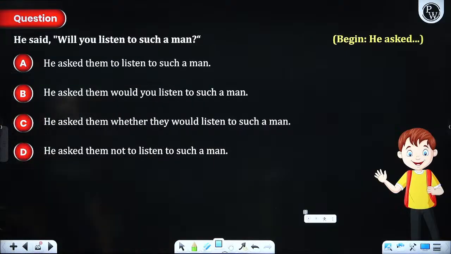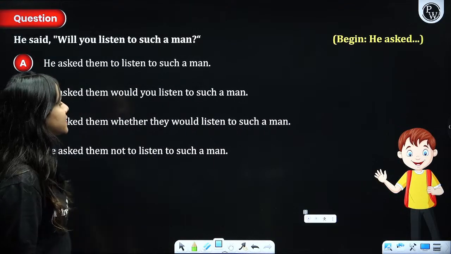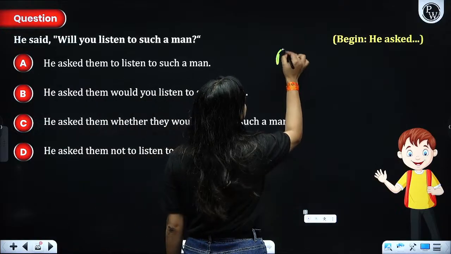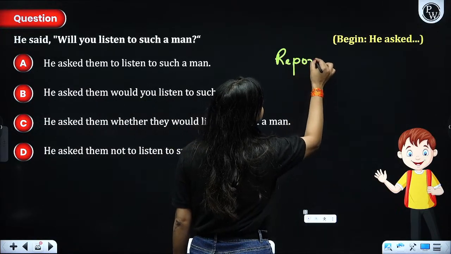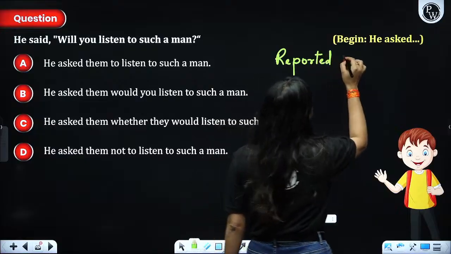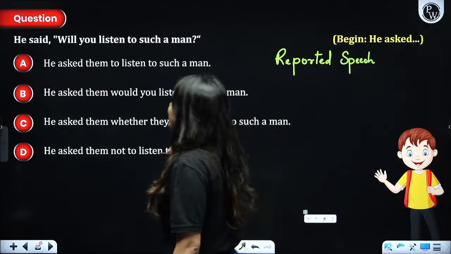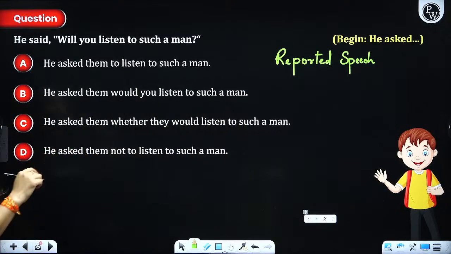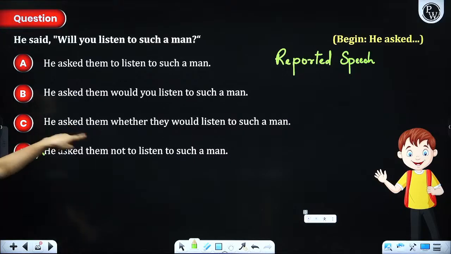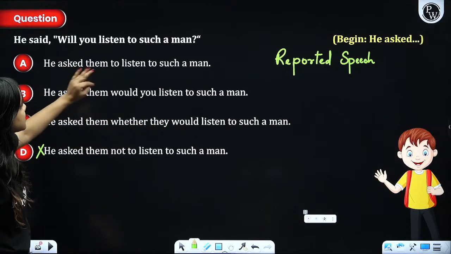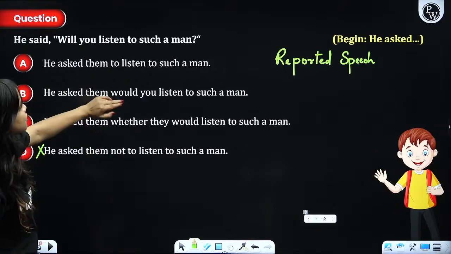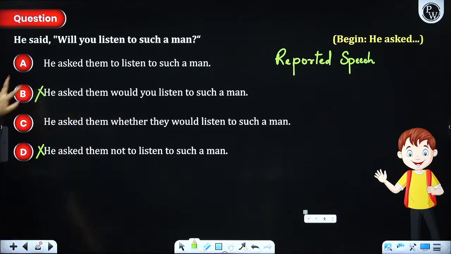Next, he said, will you listen to such a man? He began. Again, this question is based on reported speech. So he asked them, would you listen to such a man? Not at all. He asked them whether they would listen to such a man. He asked them not to listen, not at all. This is totally incorrect. He asked them whether they would listen. Will you listen? Will is changed to would. He asked them, would you listen? Not at all. He asked them to listen.